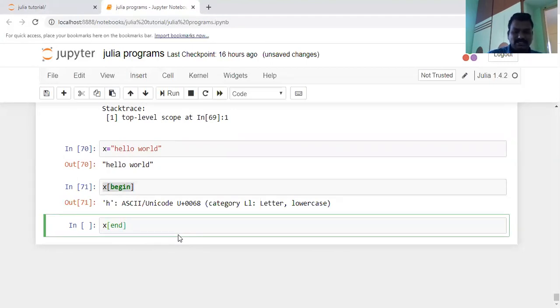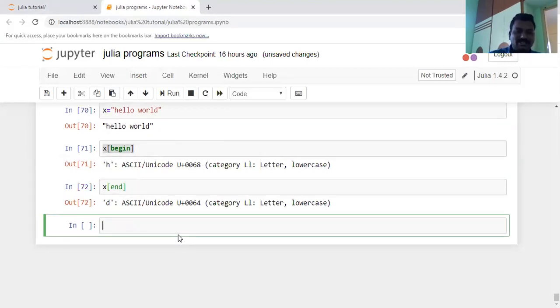Here that is the end letter. That means the end letter in "hello world" is D. I want to know how many characters there are: 5, 6, 7, 8, 9, 10, 11 characters. I want to know the fifth character.